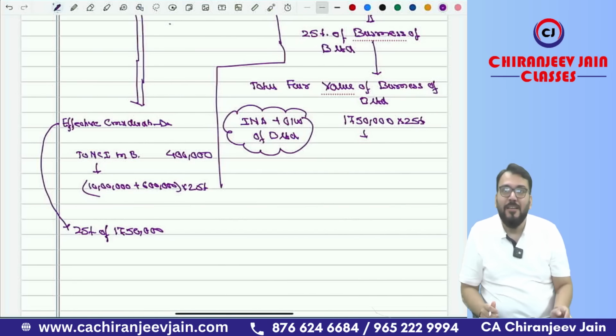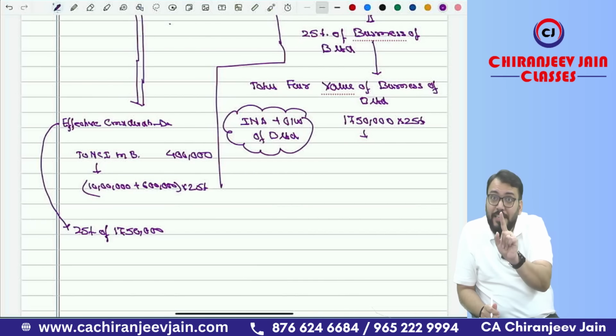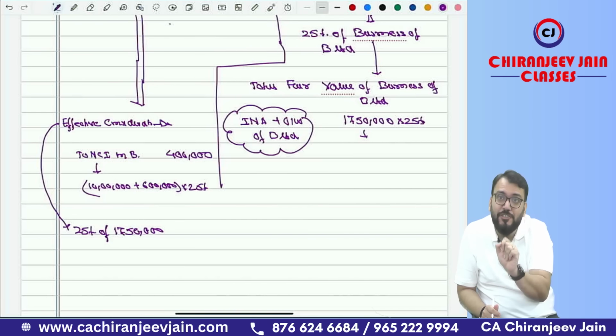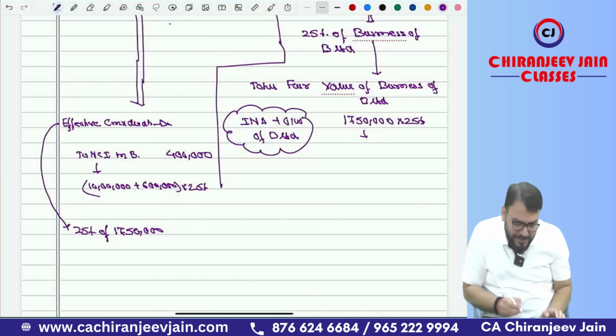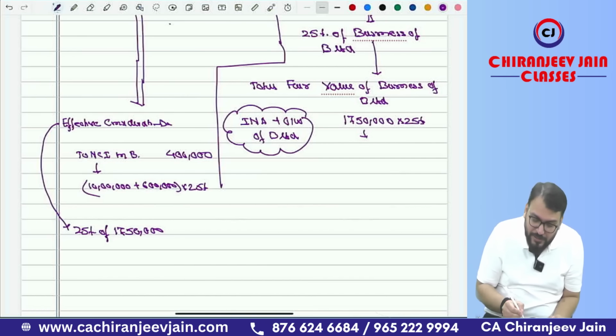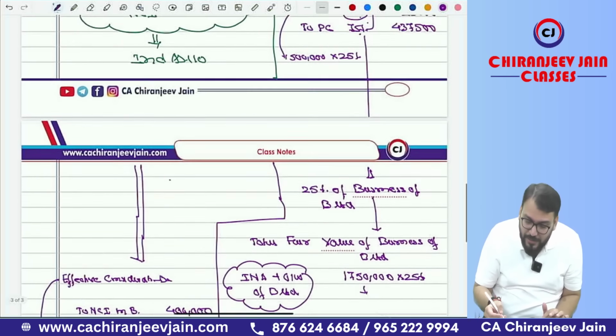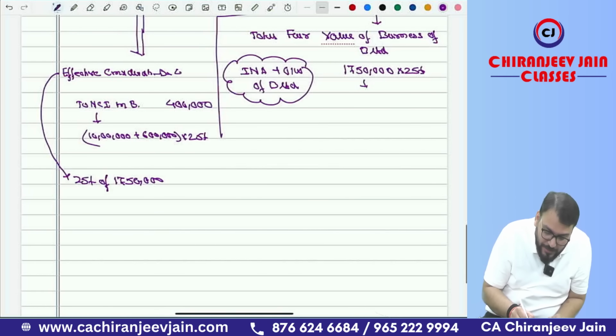Understood? Once again, 17,50,000 we are receiving for 100% of B, but out of 100% of B, the effective disposal is 25%. That you need to understand. If you understood this, the solution is very easy. So we'll take 25% of 17,50,000, that will come to 4,37,500 only.